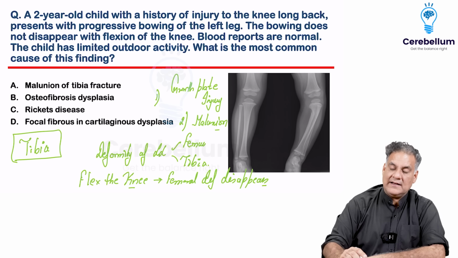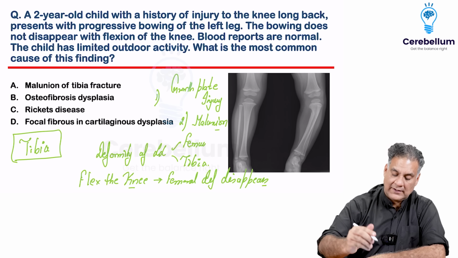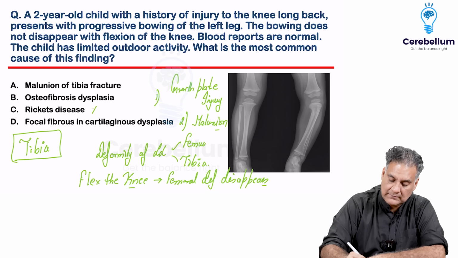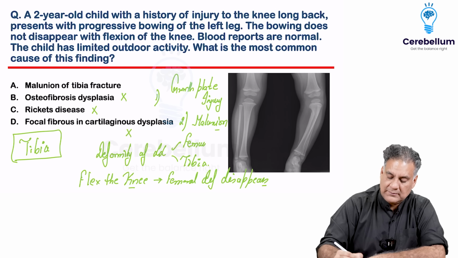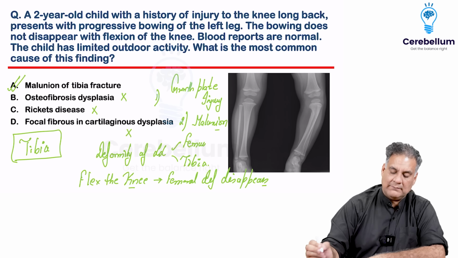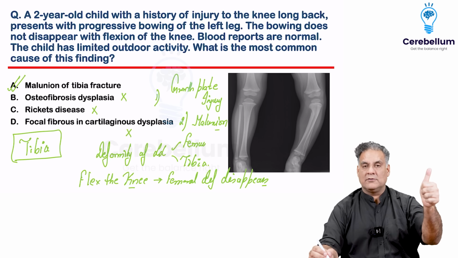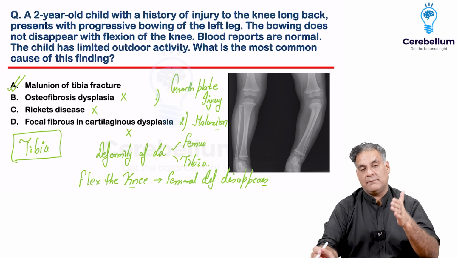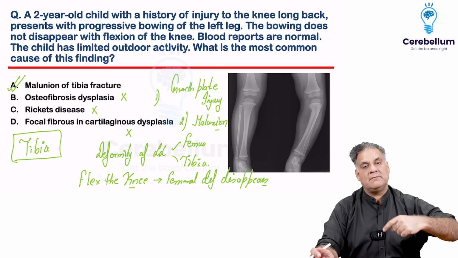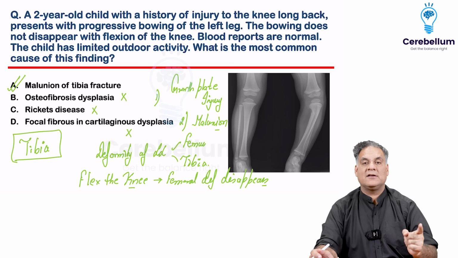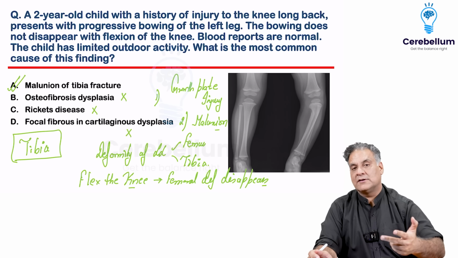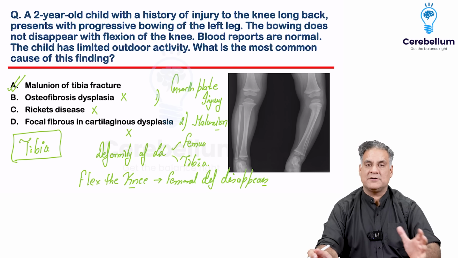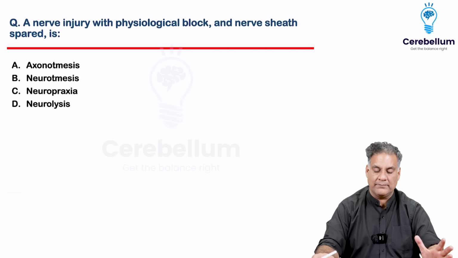Now, the child has limitation of outdoor activities. Rickets is not possible. Osteopetrosis or epiphyseal dysplasia is not possible. Cartilaginous dysplasia is not possible. The answer is very simple because malunion is there. So either you had growth plate injuries or you had malunion, and it confirmed malunion of tibia, because the good option would have been malunion of femur also, but that's not given there. Or malunion of both, not given there. They have simplified the question, a very simple, straightforward question for you, right?